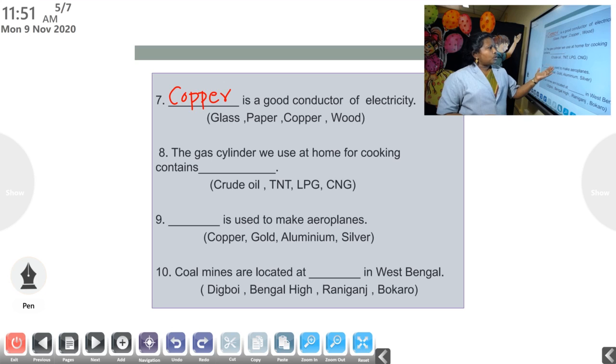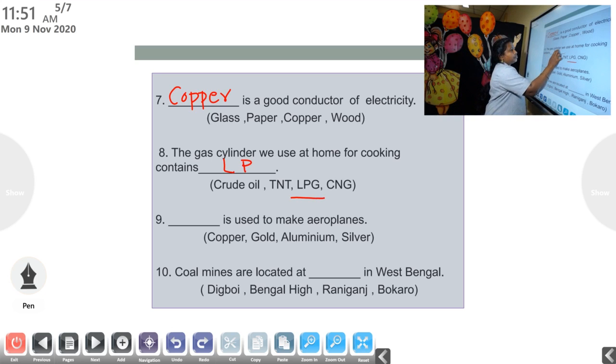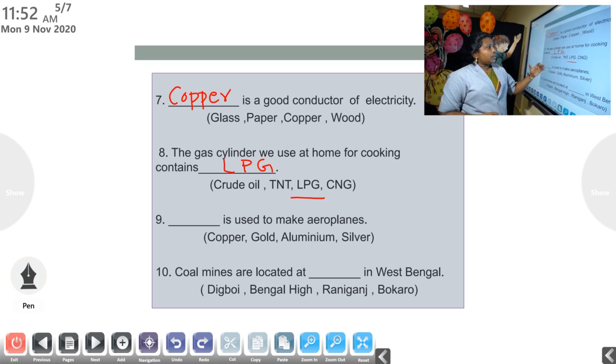The options are crude oil, TNT, LPG and CNG. Here the answer is LPG. You know the full form of LPG? Liquid petroleum gas. It is made from petroleum.